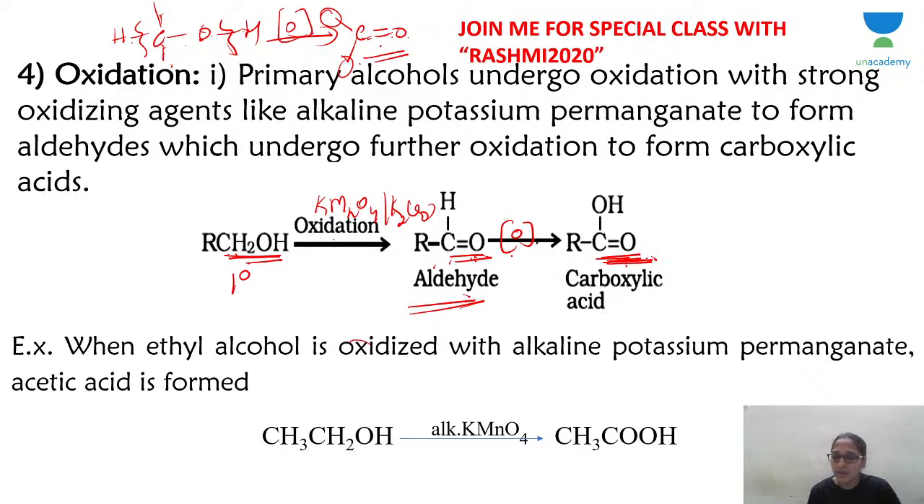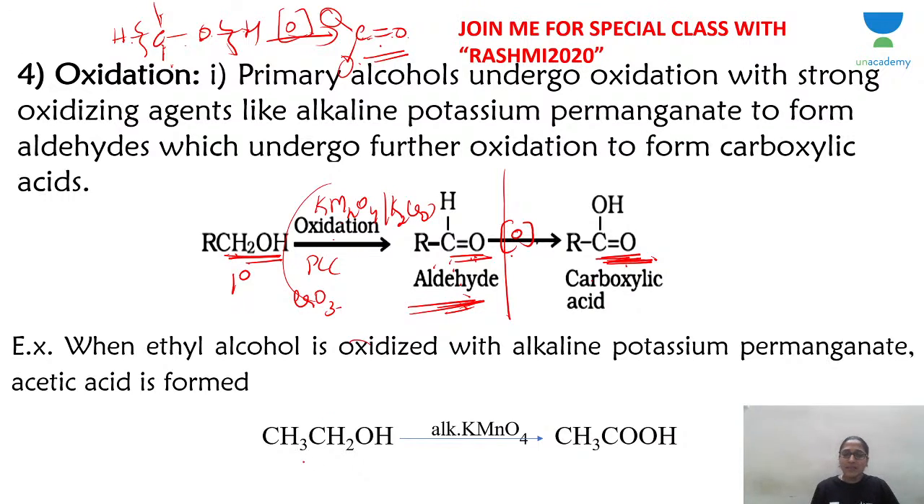So the end product will be carboxylic acid. If you want the reaction to be stopped here, then to cut off the further reaction, you have to use PCC or CrO3. That is what you have to understand. Primary alcohol undergoes oxidation only with strong oxidizing agents like alcoholic or alkaline KMnO4 to form aldehyde first, which further undergoes oxidation to give you carboxylic acid.